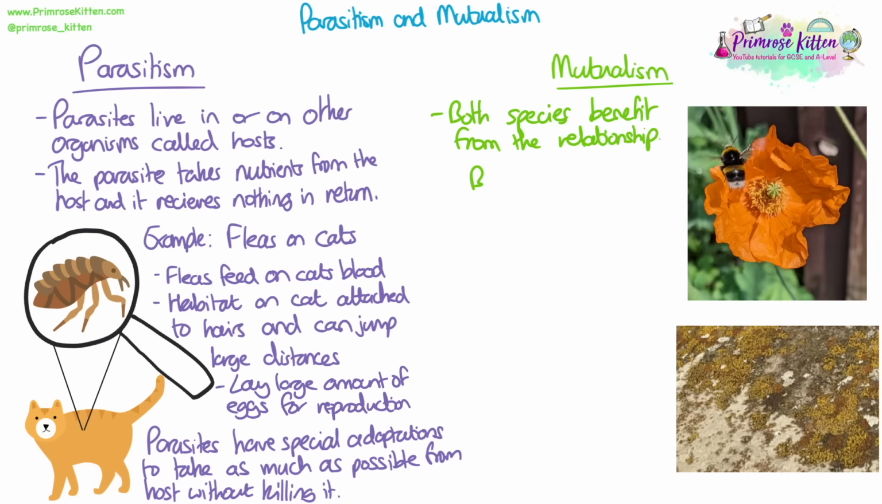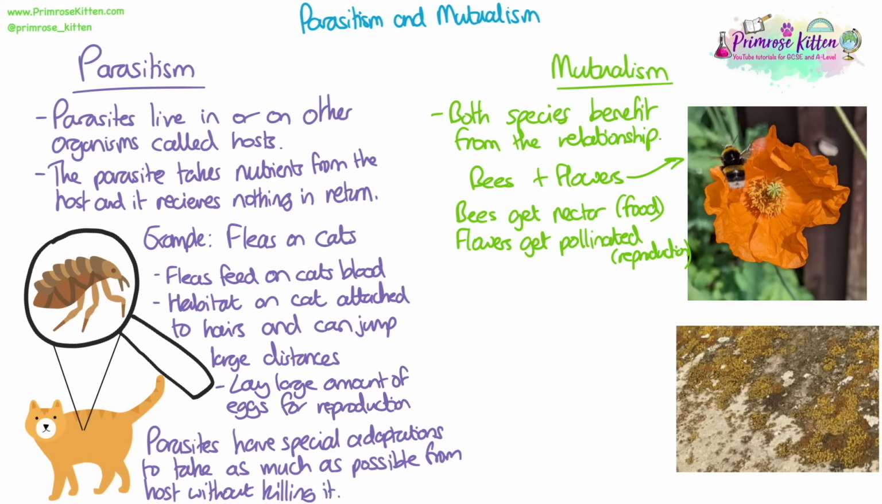A mutualistic relationship is where both species benefit. An example is bees on flowers. Bees get nectar from flowers, which is their food, and the flowers get pollinated, so they get help with their sexual reproduction.